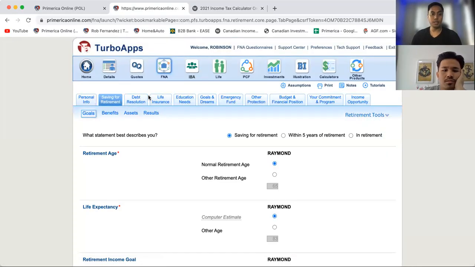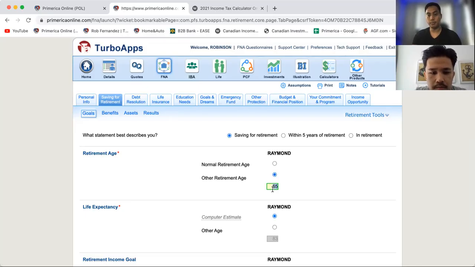Here's a cool part too, Michael. If any of your clients want to retire at an earlier date rather than 65, because you'll hear it, I want to retire at 55, I want to retire at 60, I want to retire at 50. You'd be surprised, people say they want to retire at 45. You do what they tell you. So how do you do that? You just click on this and change the date.